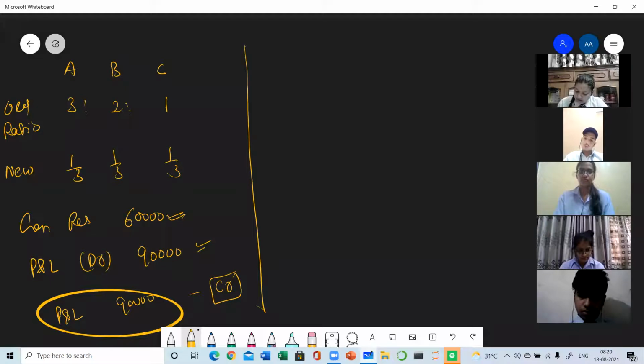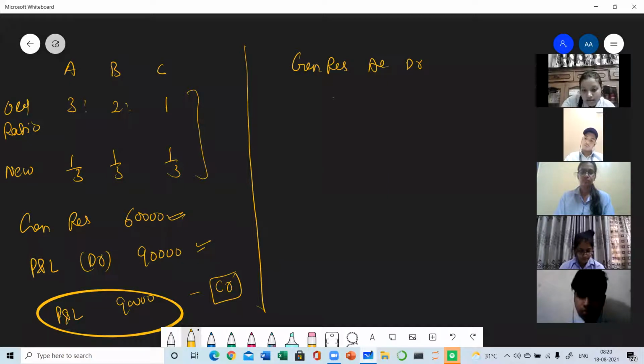I have not mentioned in this question whether they want to distribute or not. I told you that when the question is silent, then the reserves will be distributed among the partners. You can see two ratios are there, and I told you the old ratio will be used. General reserve has the credit balance, so it will be debited. So the first entry will be this.